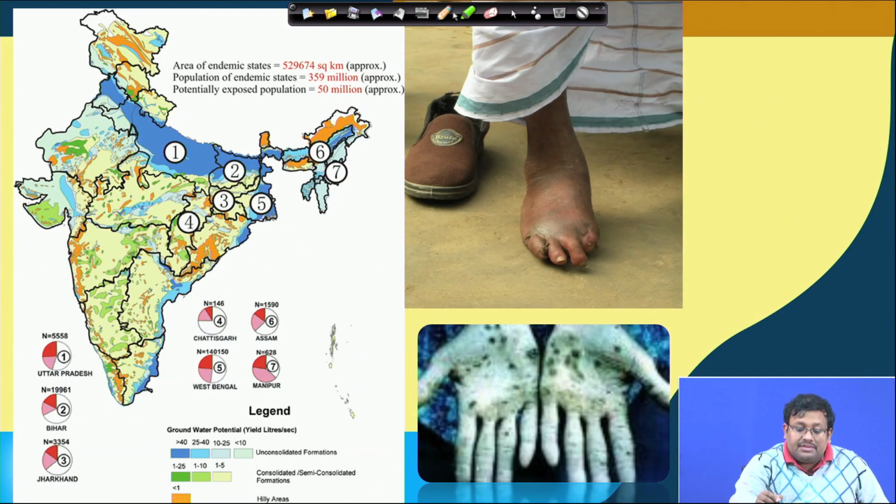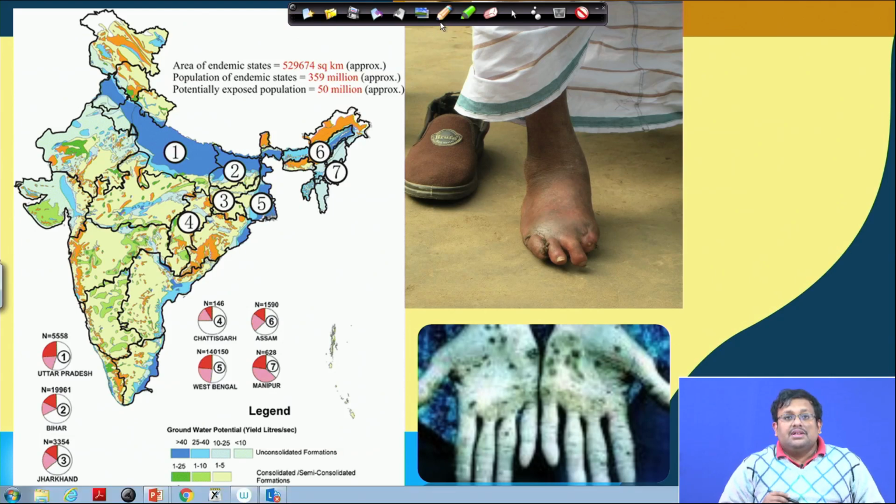So, this slide shows the status of arsenic contamination in India, as well as some of the health effects. As you can see here, this is the India map, and groundwater arsenic contamination is greater where it is blue.